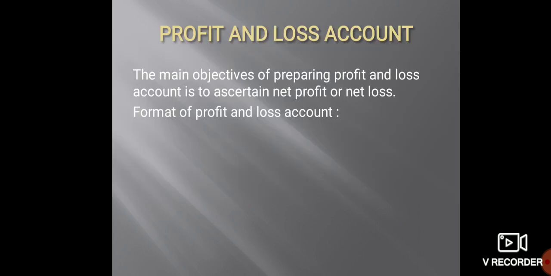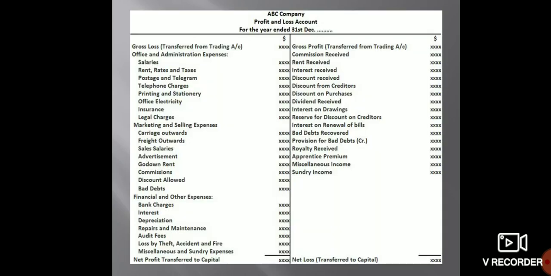Now what is the profit and loss account? The main objective of preparing the profit and loss account is to ascertain the net profit or net loss. Now we see the format of the profit and loss account. In the profit and loss account, we have two sides, debit and credit. On the debit side, we start with the gross loss, and after that we have office admin expenses, marketing and selling expenses, financial and other expenses, and finally we get the net profit. On the other side, we start with the gross profit, and then we enter all the incomes of the business, and finally we get the net loss.